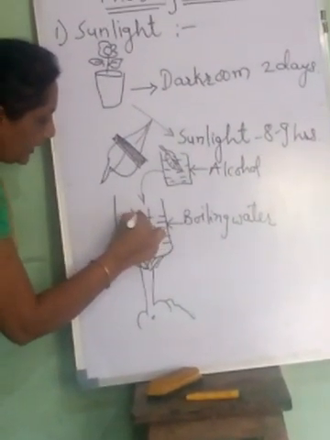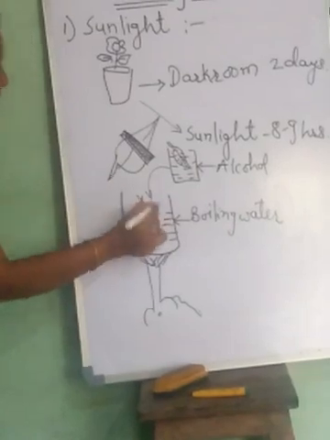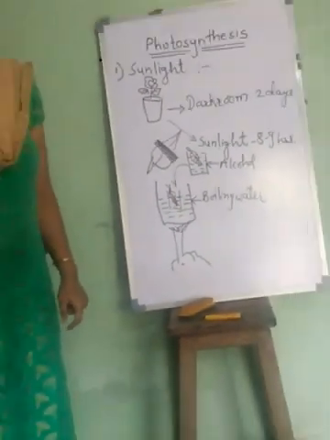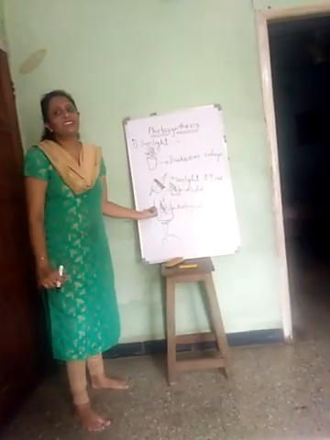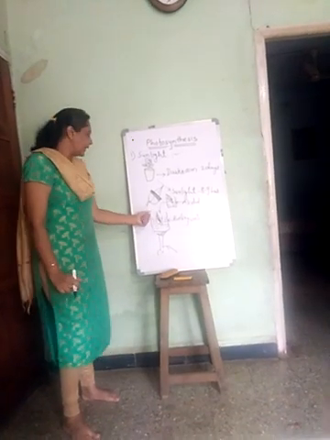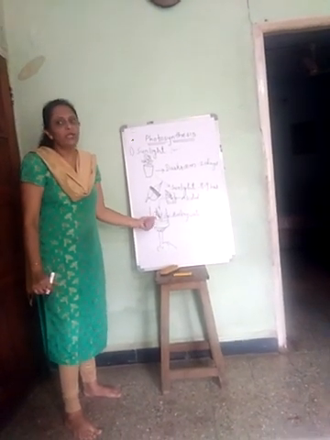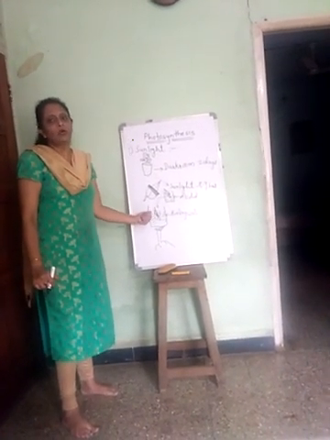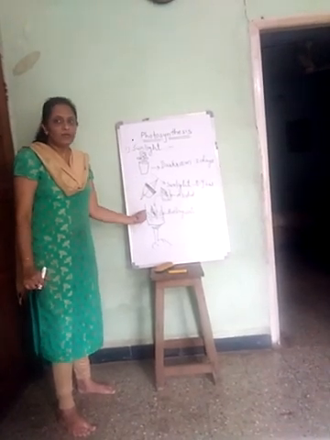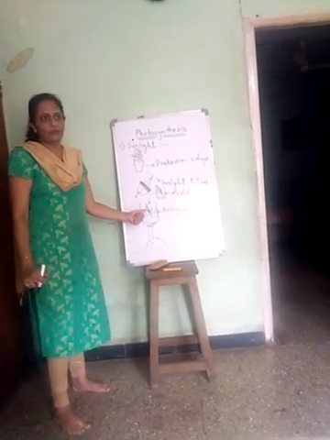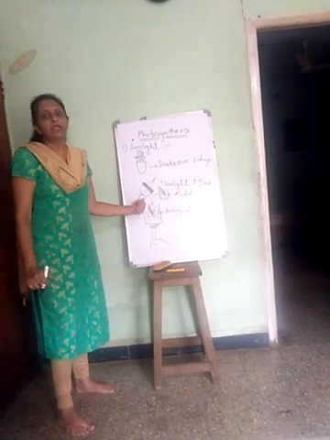So here indirectly we are providing heat to the alcohol. We cannot directly heat the alcohol because it is inflammable. Once the alcohol absorbs the heat, it removes the chlorophyll present in the leaf.